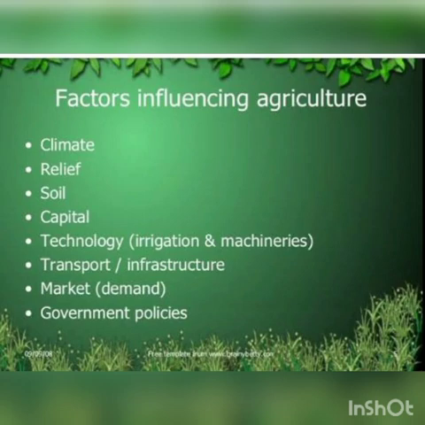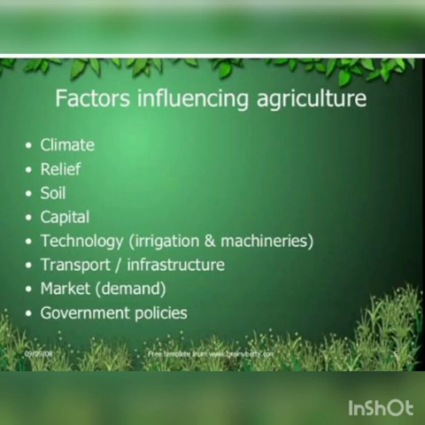Then we are going to see the factors influencing agriculture. In the book, they have given 4 subtopics about factors influencing agriculture. What are they? Climate, relief, soil, and socio-economic factors. We have read a lot about climate. Climate plays a crucial role in agricultural activity. Then relief features: where the crops have to be cultivated, the dense population that provides cheap labor, and better transport facilities all come under relief features.